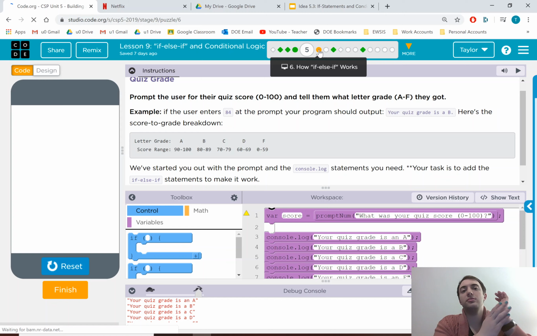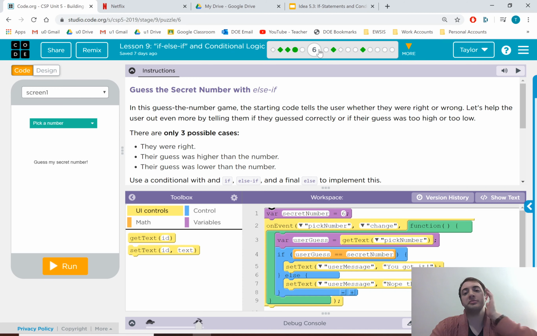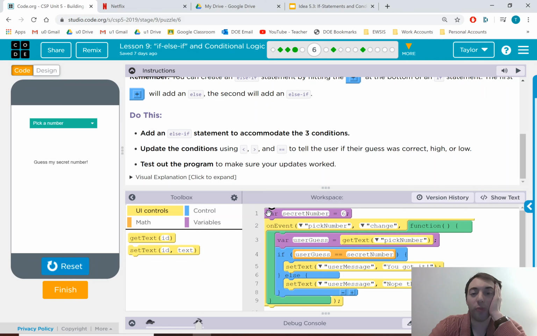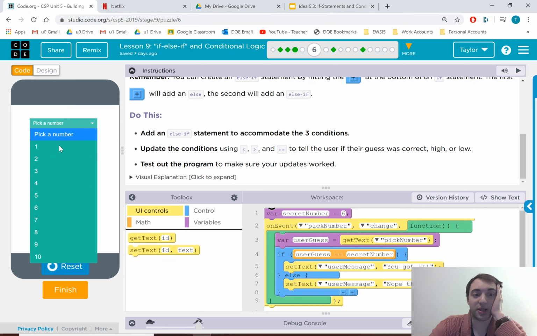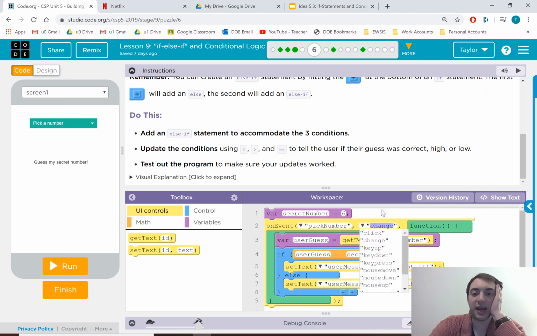6 is a bit of a guessing game. So for 6, the way it works right now is I run it. I know by looking at the code that the secret number is 6, but the user doesn't know that. So if I pick a number like 2, nope, that's not it. Guess again. If I pick a number like 8, that's not it. Guess again. If I pick 6, you got it. Yay! Every time pick number changes, it's going to, a local variable. Interesting.